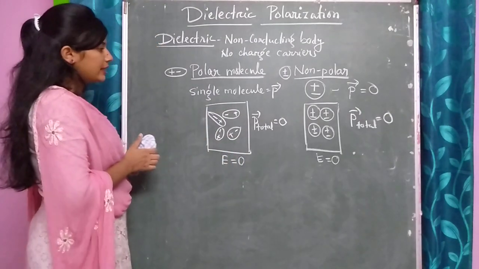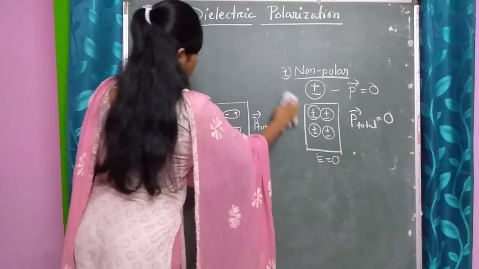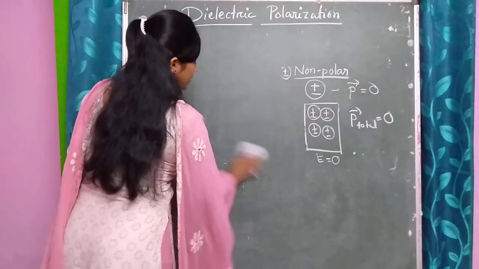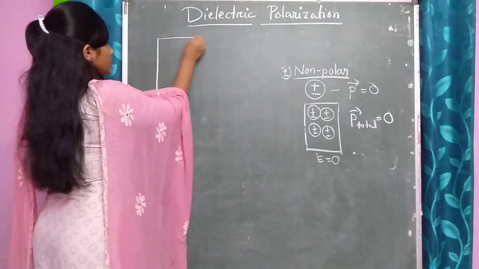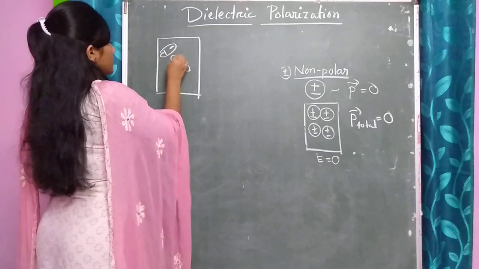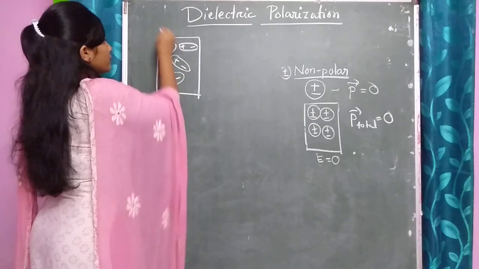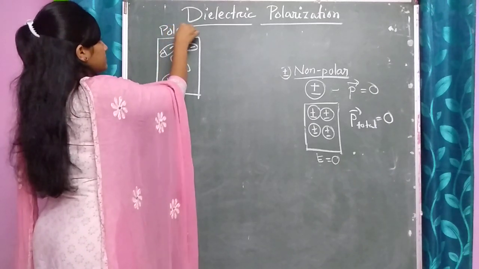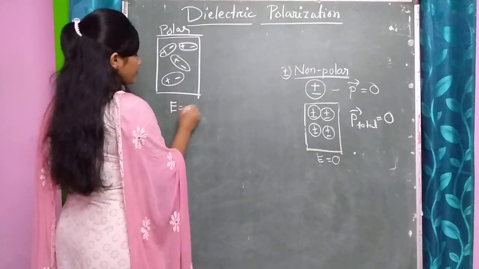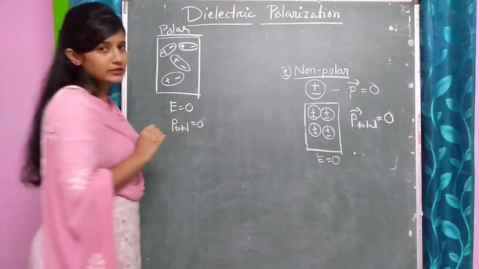So let us draw another diagram. This is the case of E equals 0 and the net dipole moment is 0. Plus minus plus minus. This is the case of the polar one, and here E is equal to 0 and the total dipole moment is also 0.